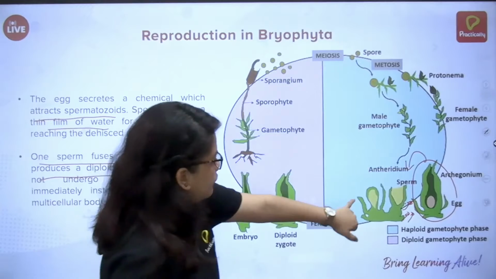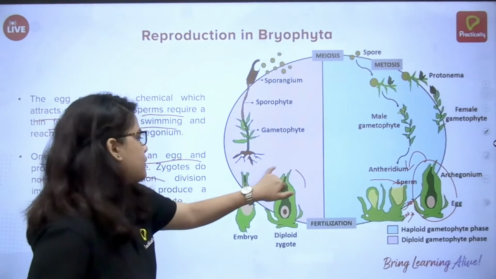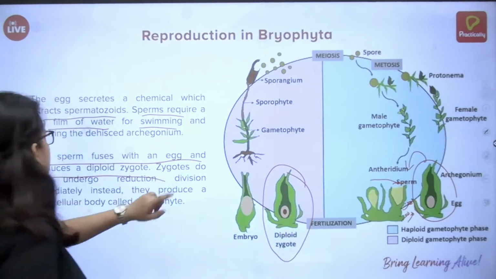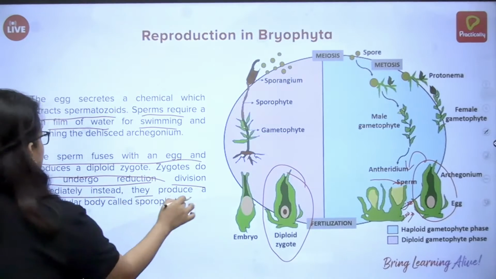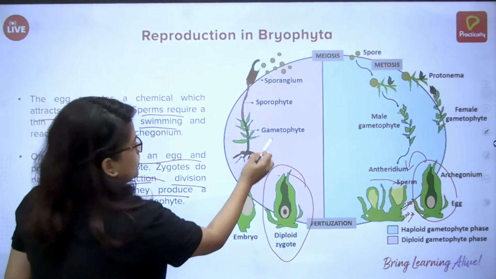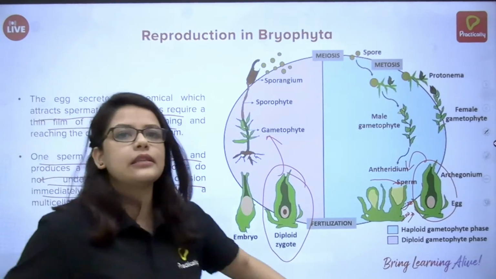See, after fertilization is done, this thing is formed. The diploid zygote is formed. Zygotes do not undergo reduction division immediately. Instead, they produce a multicellular body called sporophyte. Okay, so very easy to understand.